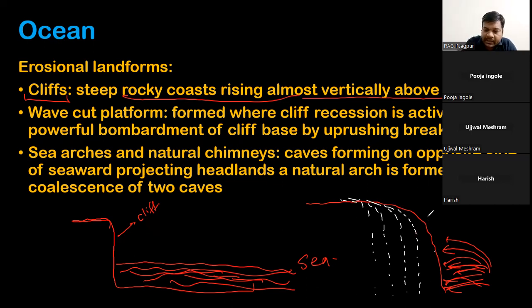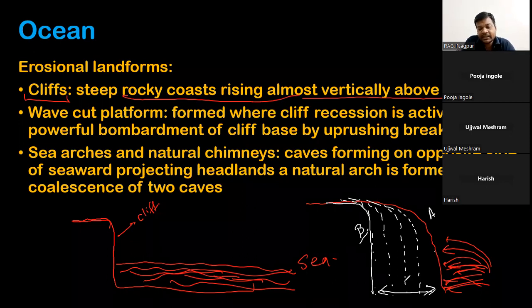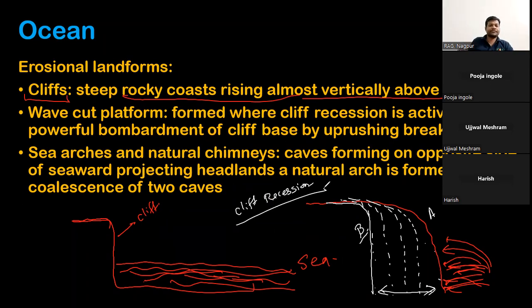That means earlier the cliff was here at point A, and now after say 50,000 years or 1 lakh years, it is at point B. This distance, say 50 meters, 100 meters, or even 10 meters, which is covered by the cliff, is the cliff recession. Cliff recession means the backward movement of the cliff.